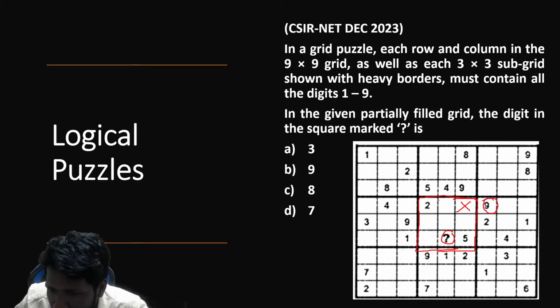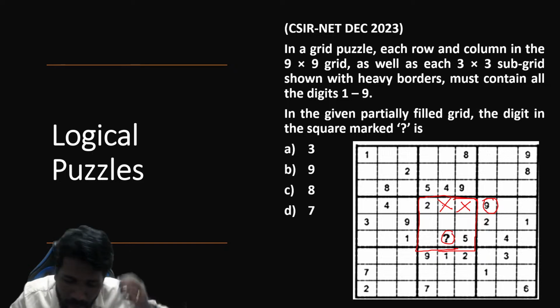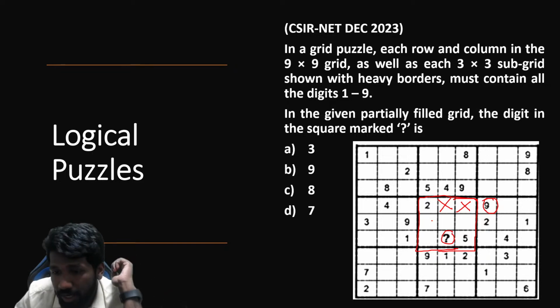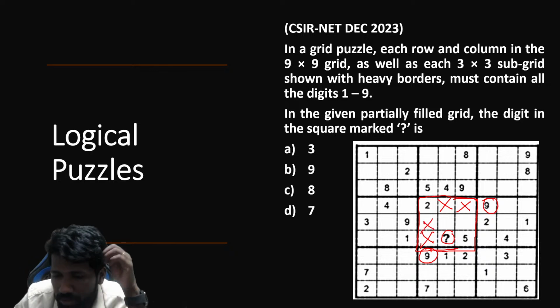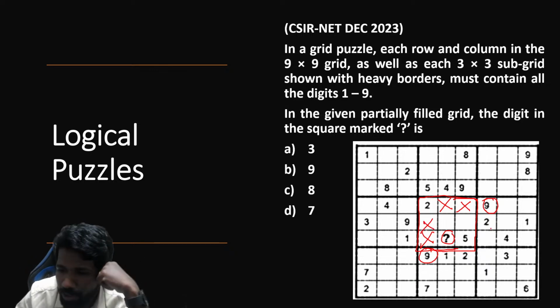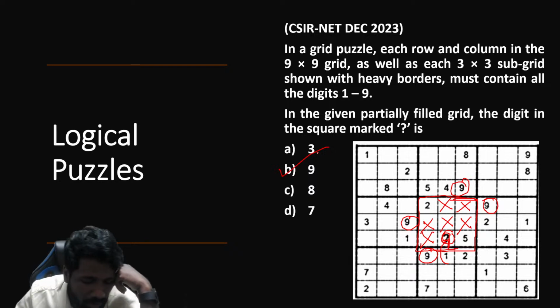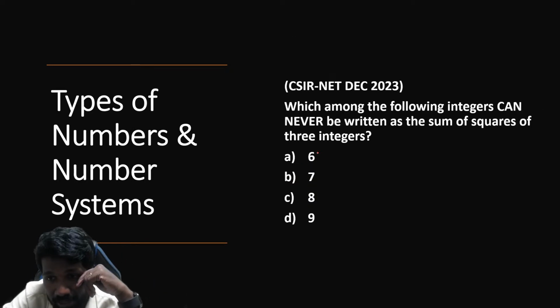So 9 cannot be here, cannot be here, because in every row 9 should occur only once. 9 is already in this column. So these two cells are deleted. 9 cannot be there. 9 is already here. So this is also deleted. 9 is already here. So this is also deleted. So in this grid 9 can be only available here. So 9 is the question mark symbol. Option B is the answer. Starting with 9 only, this is how to solve it.